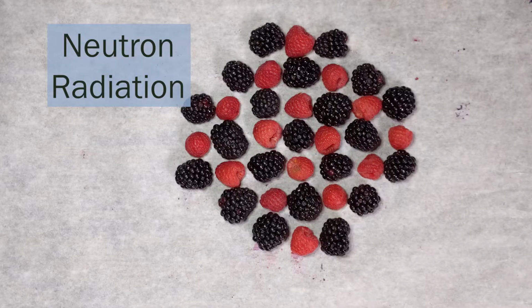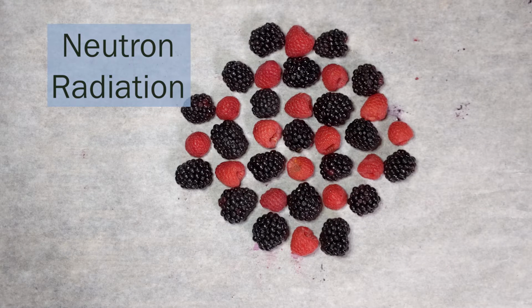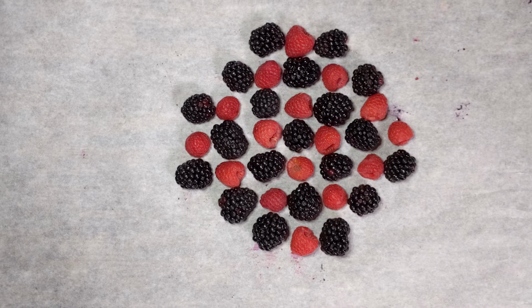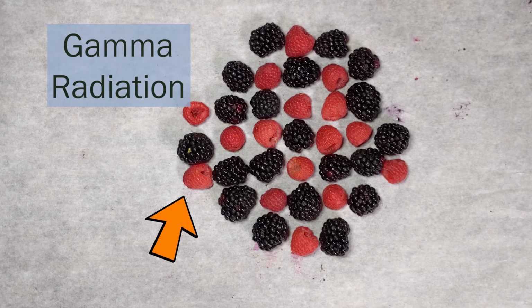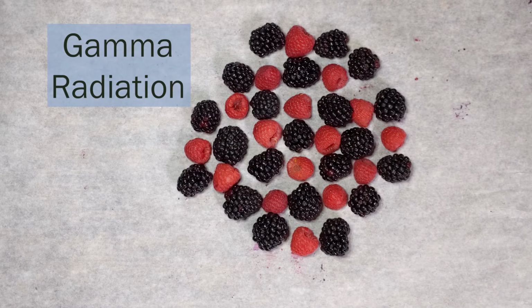So let's go through each of these to see what change is actually resulting in what kind of particle and what happens. One of the ways the nucleus of an atom can change is for one of the neutrons to just be kicked out of the nucleus. This is known as neutron radiation. But now the nucleus isn't balanced, so the protons and neutrons have to rearrange themselves, and in the process, they emit a gamma ray, known as gamma radiation.